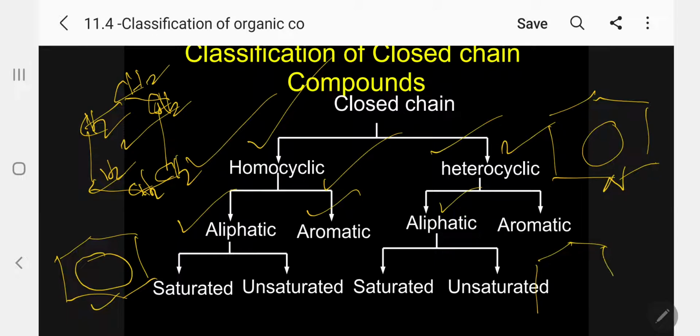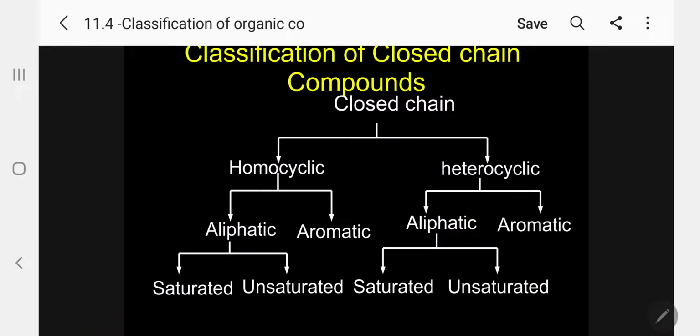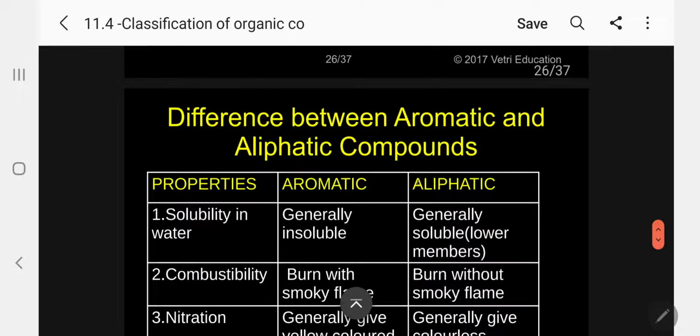Aliphatic means simply I can write the same ring with NH. This is called piperidine. This is called pyridine. So piperidine is aliphatic, pyridine is aromatic. Also, when you write cyclohexane, it is saturated. Unsaturated may have a single bond or double bond. Kindly follow, I will give it in detail.